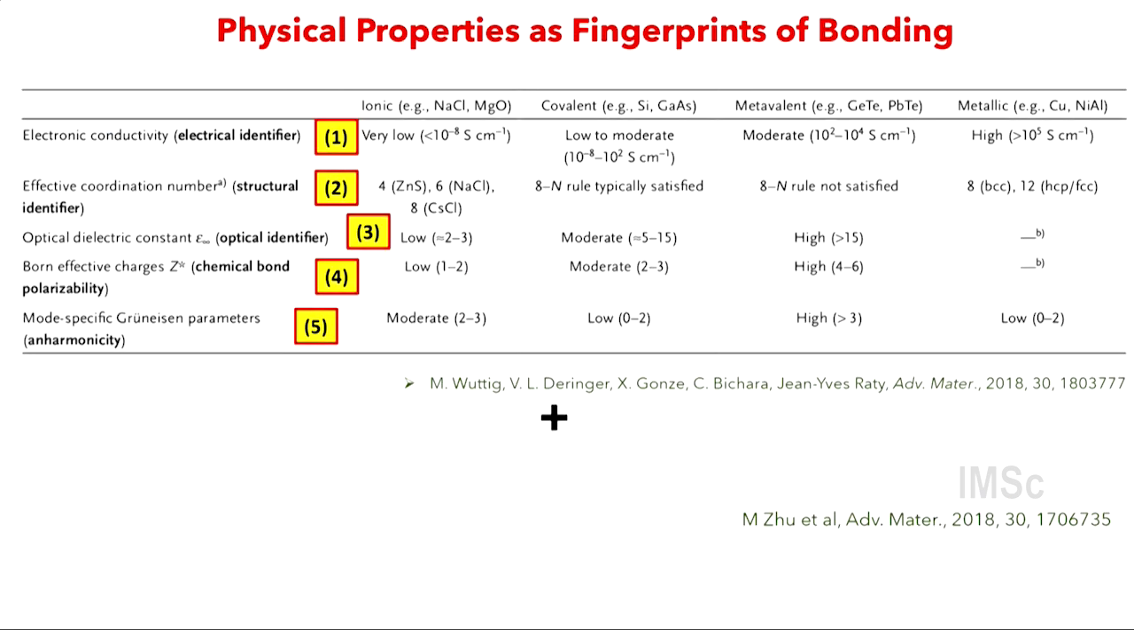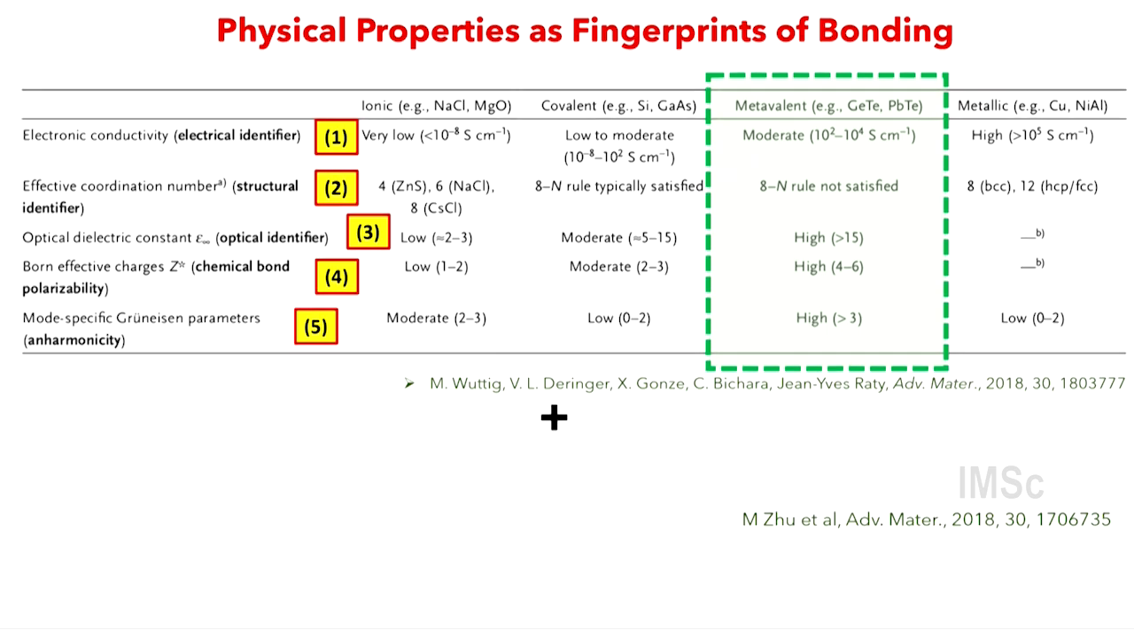So until the beginning of this century, these materials were classified more in the property space rather than by any microscopic mechanism, okay? So these are the properties: electronic conductivity, effective coordination number, optical dielectric constant, which is essentially the square of the refractive index, bond charge, which I defined, Gruneisen parameter, also something I defined. And you will see these metavalent crystals here fall in a totally different category. Metals are on the right hand side and the covalent and ionic crystals are on the left hand side.